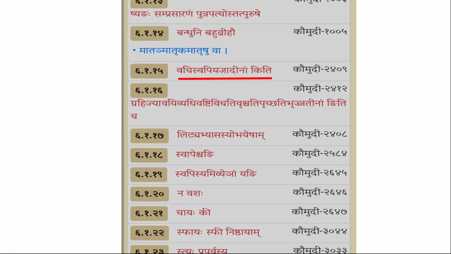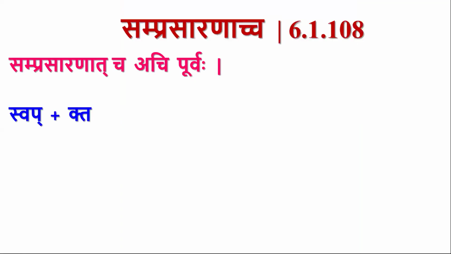One of the sutras from this list is Vachiswapi Yajadinam Kiti, number 15. Let us take this sutra and understand what exactly samprasaranam is and how it is done.